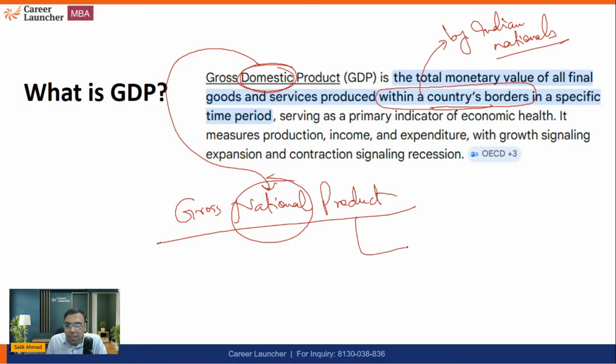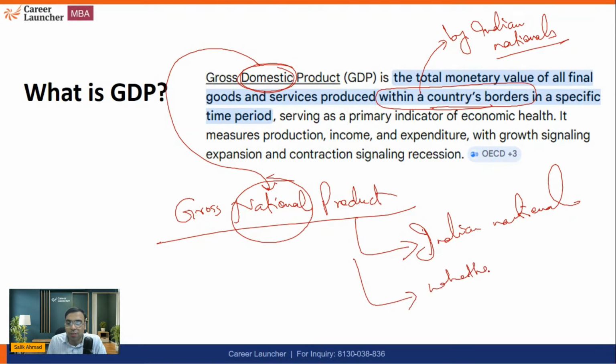So it means this is a gross national product. It should be produced by Indian citizen. But we are not writing here. It should be within the domestic territory of India, whether in India or abroad. Both. Okay.